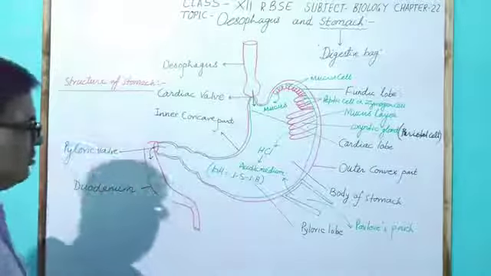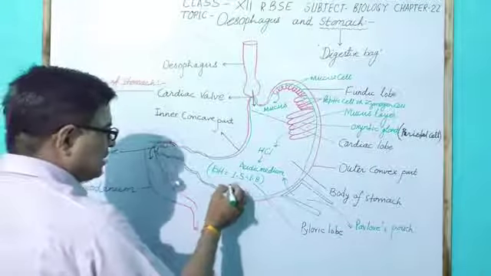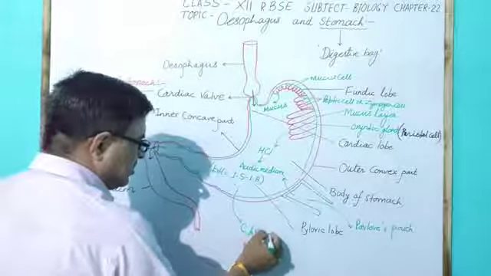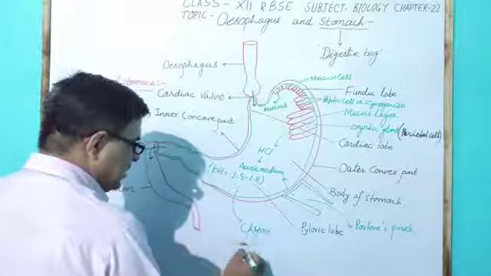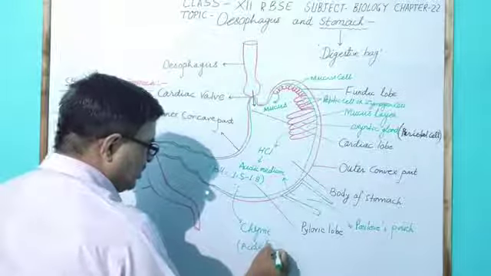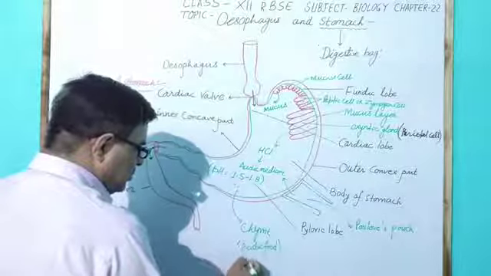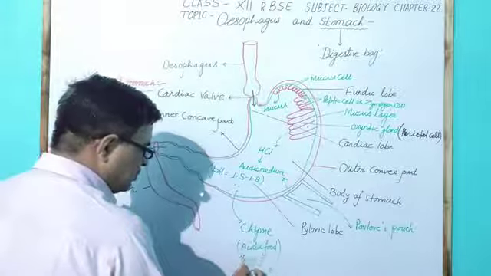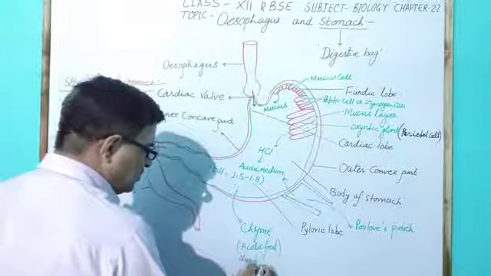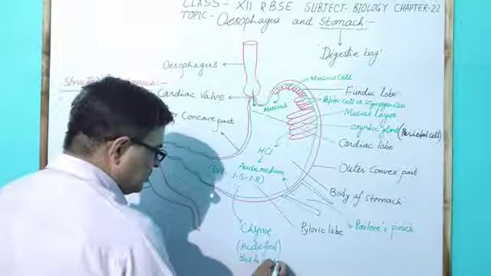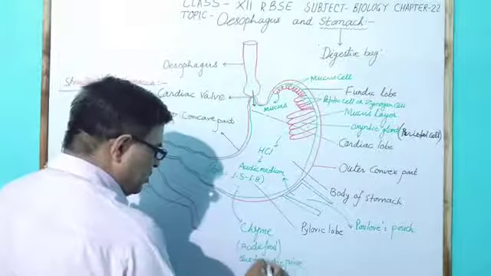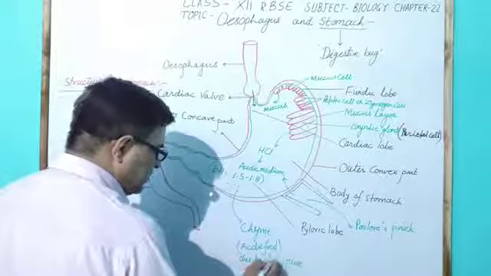The food present in the stomach is called chyme. Chyme means acidic food of the stomach due to gastric juice, and this gastric juice is generally due to hydrochloric acid.